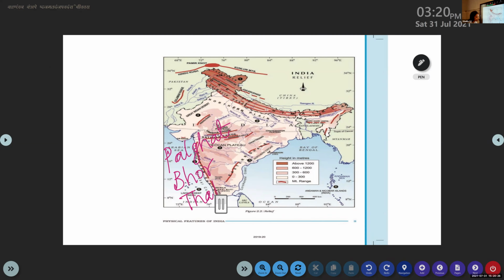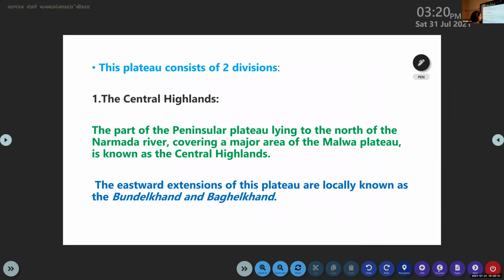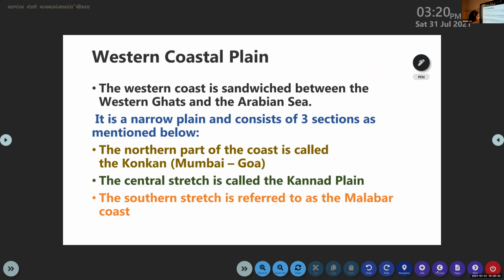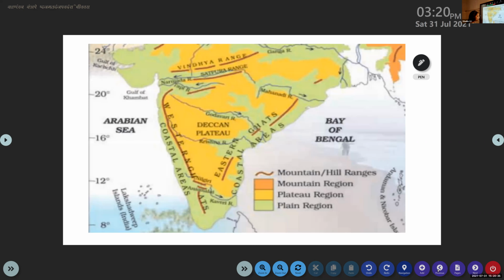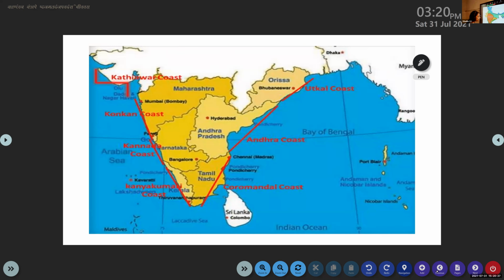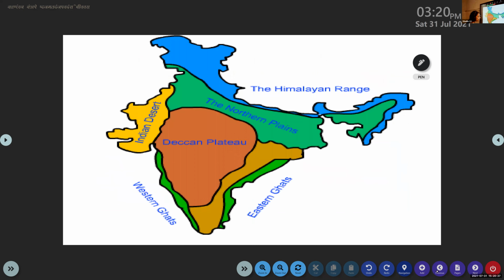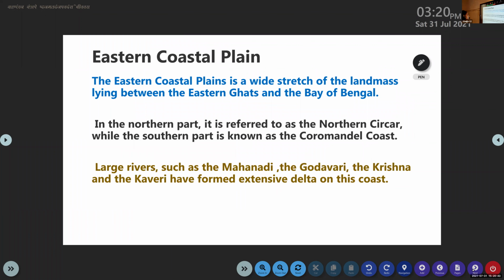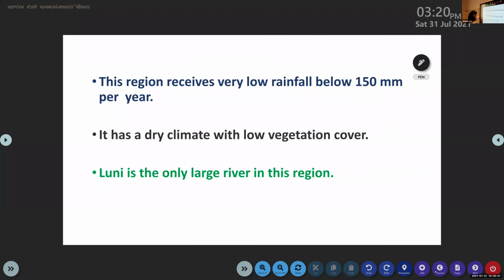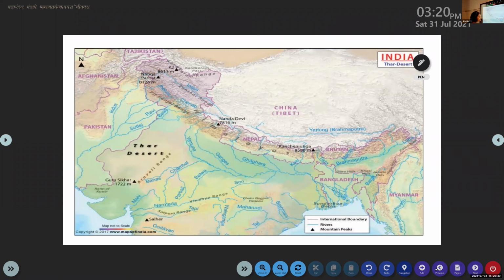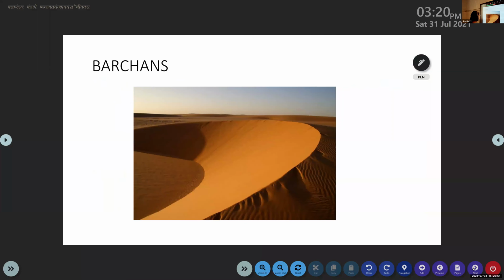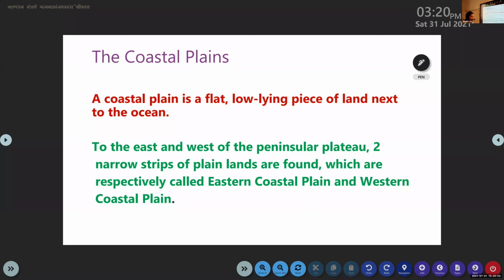Then we are moving into the next topic. Coastal plains.